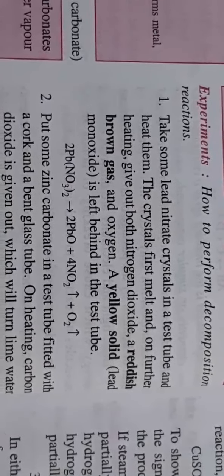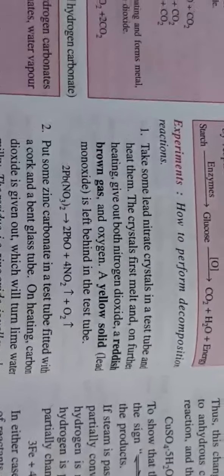Now there are some experiments which are said to be performed to check how to perform decomposition reactions. They take lead nitrate in a test tube and start heating it. Crystals will first melt, and on further heating they will give nitrogen dioxide gas, a reddish brown gas, and a yellow solid is left behind. In these experiments, what is important to learn is the characteristics of the reaction, which is a change in color, gas evolved or not evolved, that you need to learn with them.